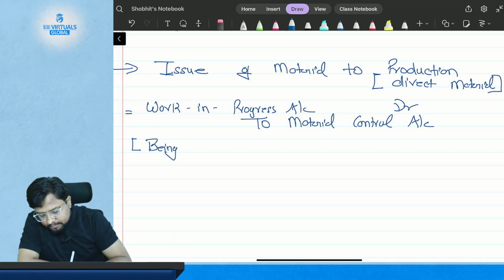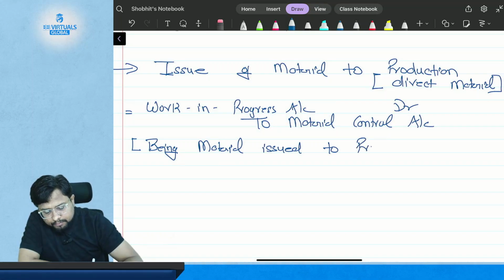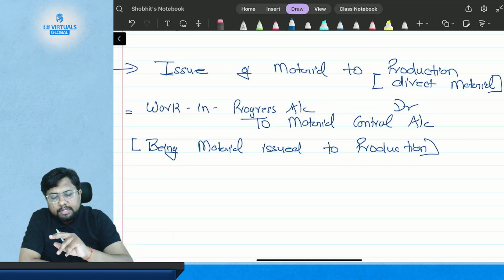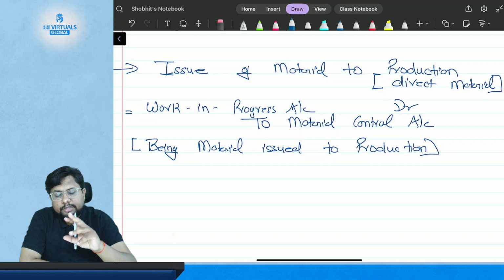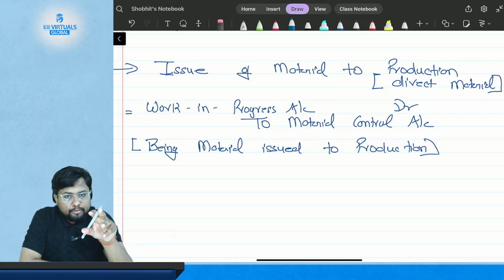being material issued to production. Being material issued to production. Okay, so this is the case where you issue your direct material to the production. So the journal entry will be work in progress account debited to material control account.